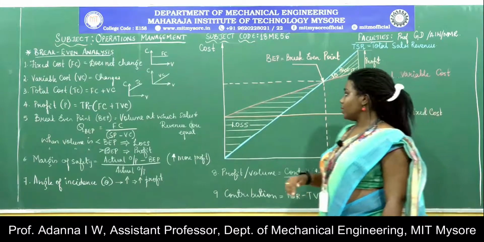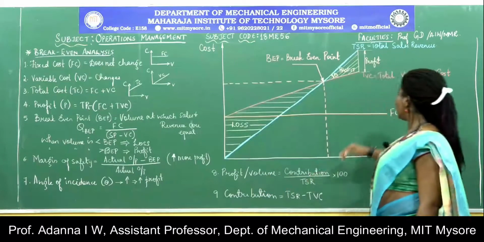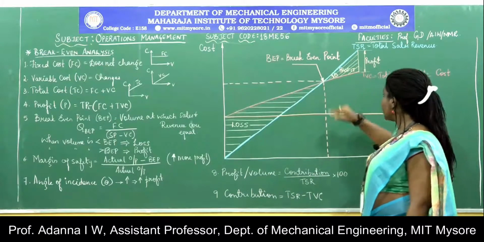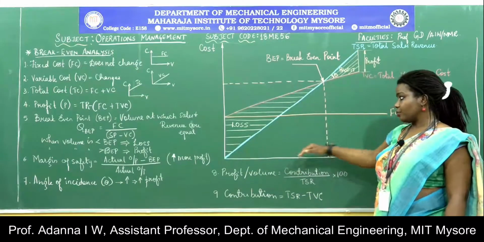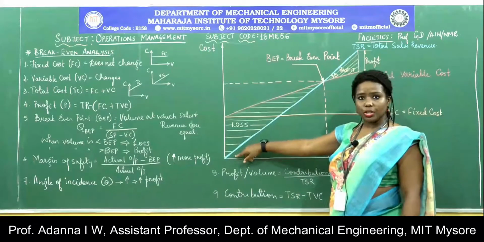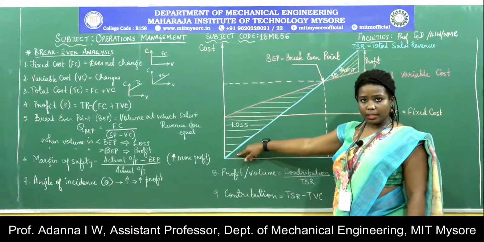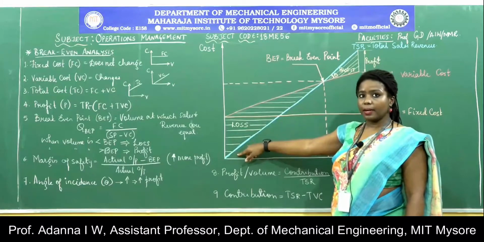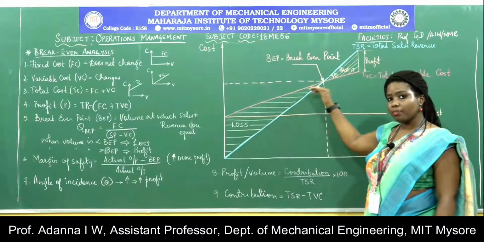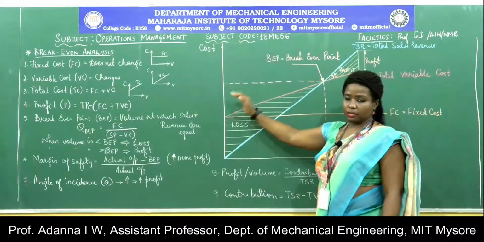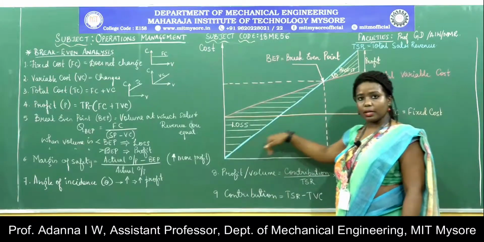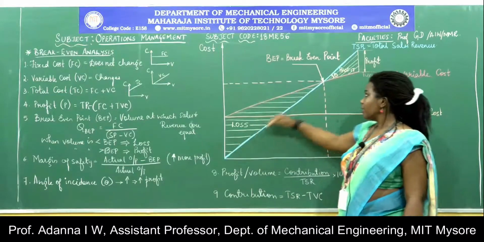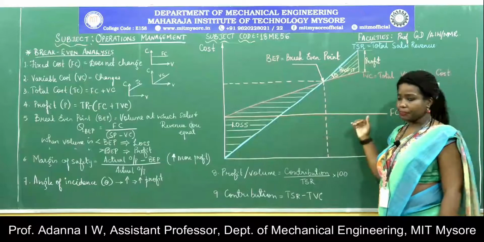The next is variable costs. A variable cost is indicated here by this blue line. According to the change in volume, this cost will change. It could be raw material procurement, depending on the number of products that we are going to manufacture. Either we increase the rate or reduce the rate, depending on the volume of production. The variable cost changes with volume.